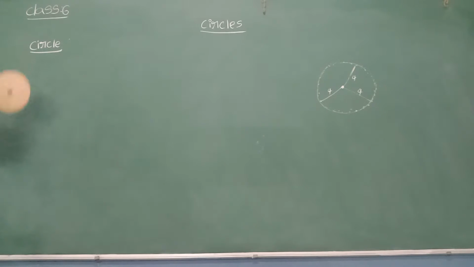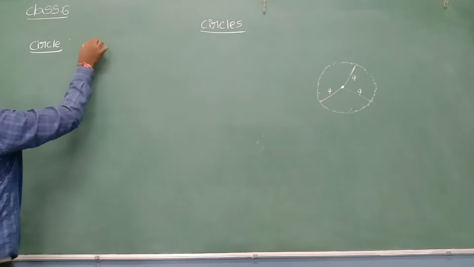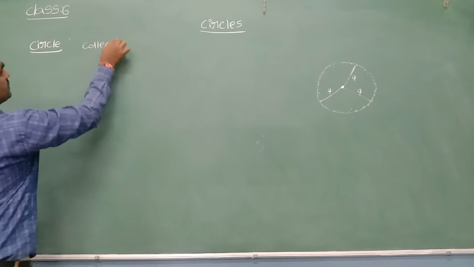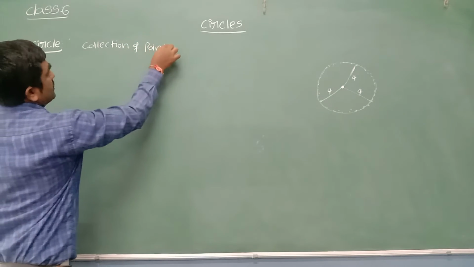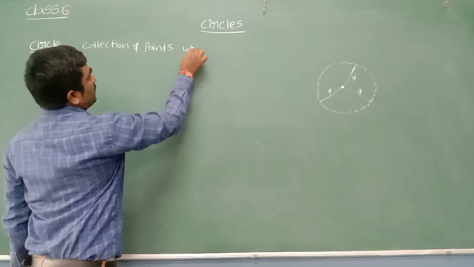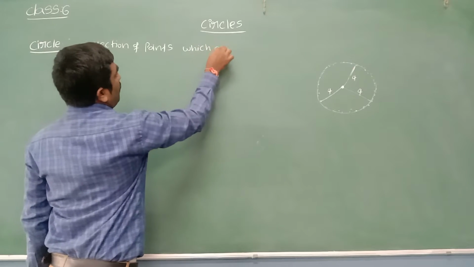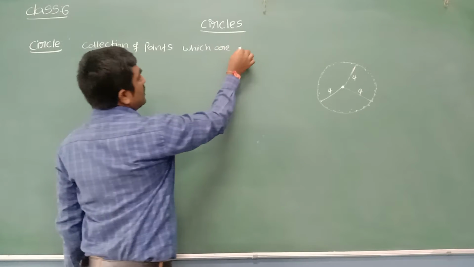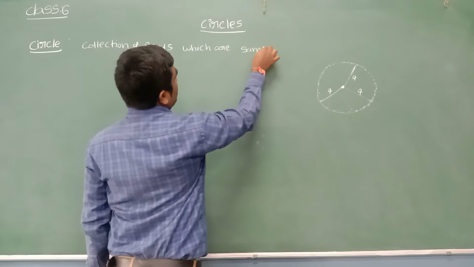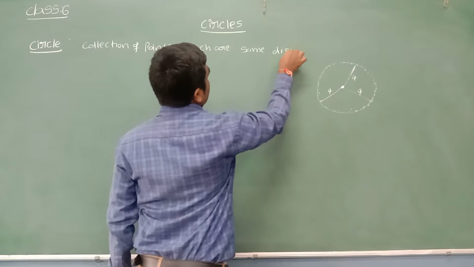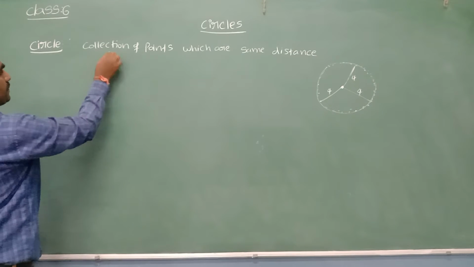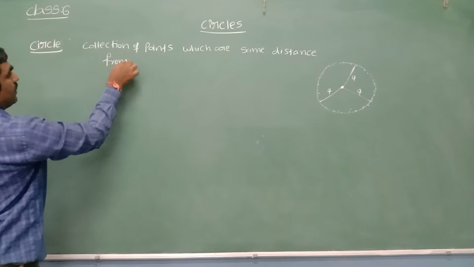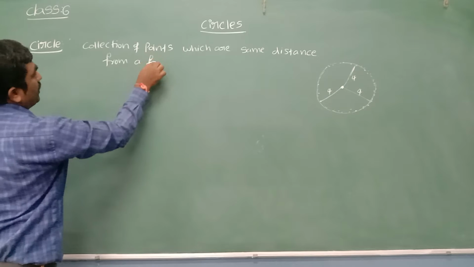What can we write for the circle definition? A collection of points which are the same distance, or equal distance, from a fixed point.